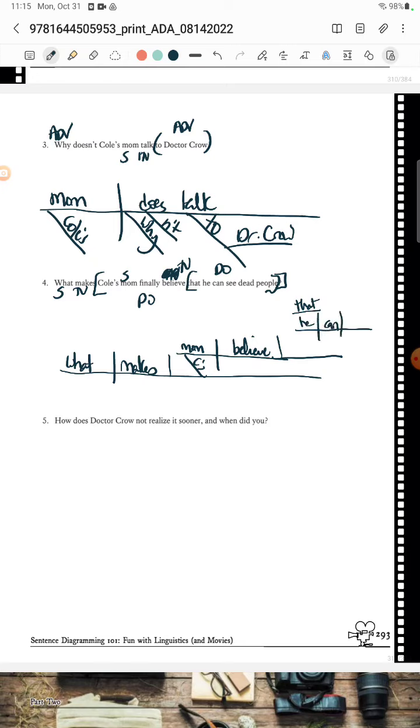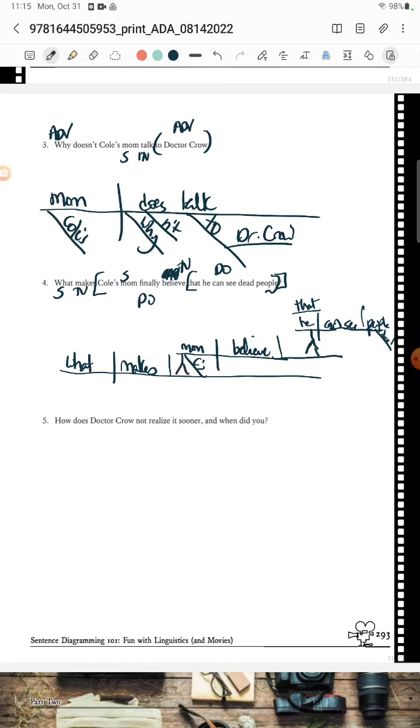He can, oops. I got excited with my lines there. Did you see that? Okay, so he can what? He can see, and then he can see what? People. And then they're dead people. Okay, so that's that direct object. And then this is that direct object. Whew, did I get all my words?